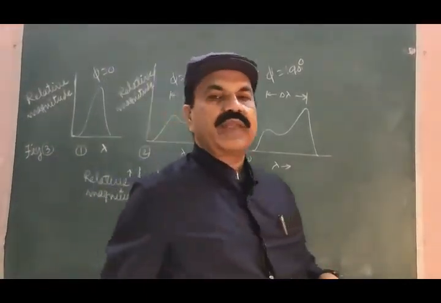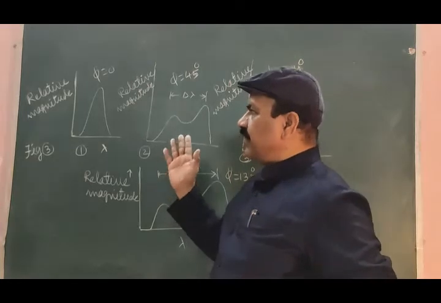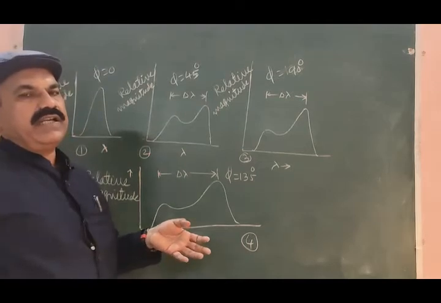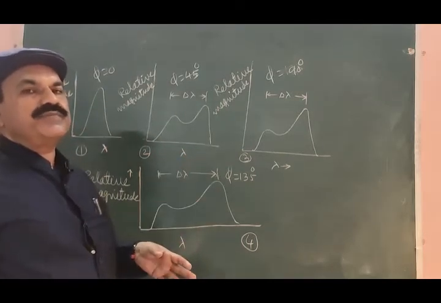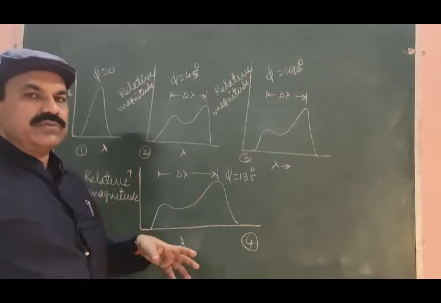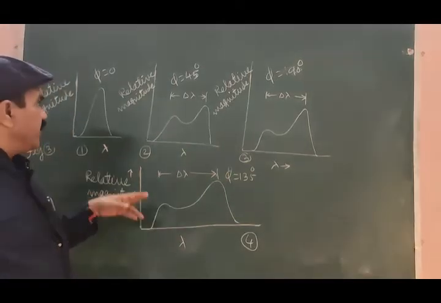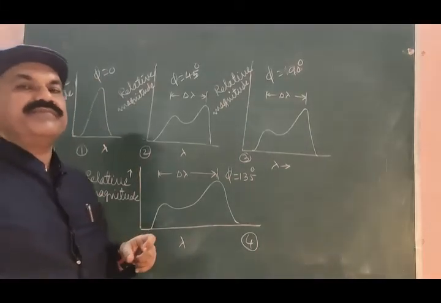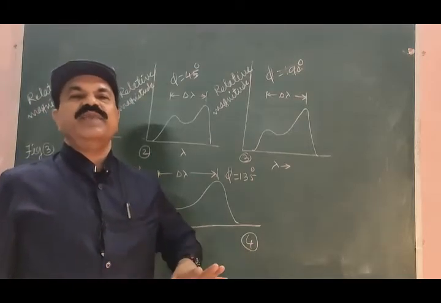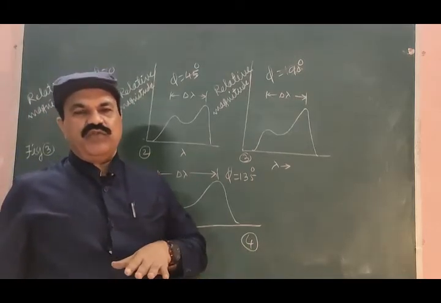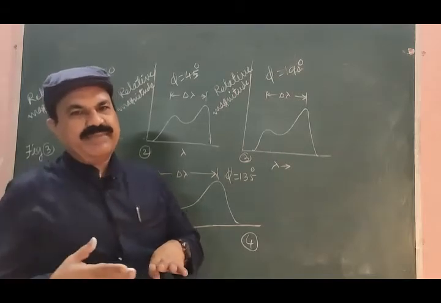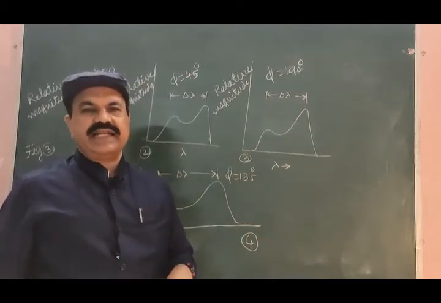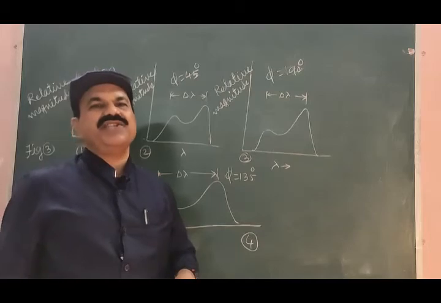Figure number 3. In this figure, you will find the spectrum of scattered X-ray photon seen through the X-ray spectrometer. When the angle phi is 0, what does this mean? There is no scattering of the photon. The photon moves in the same direction of incidence from the target, and so the scattering angle phi is 0.